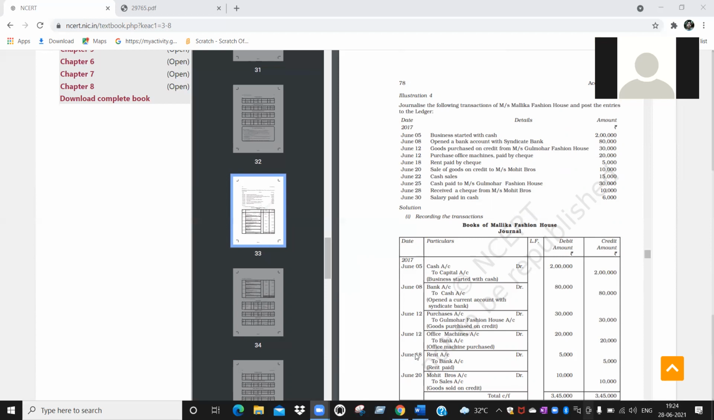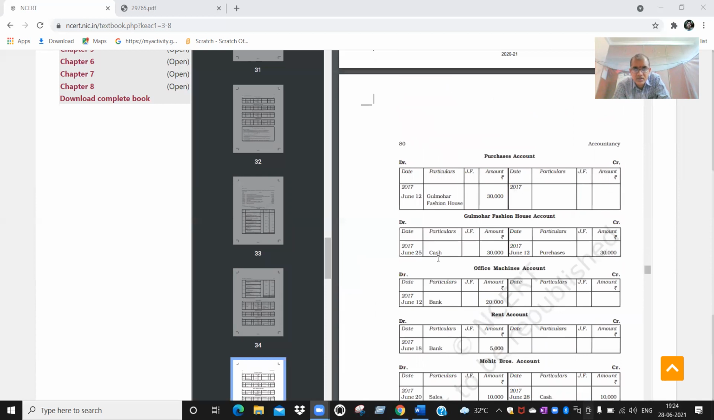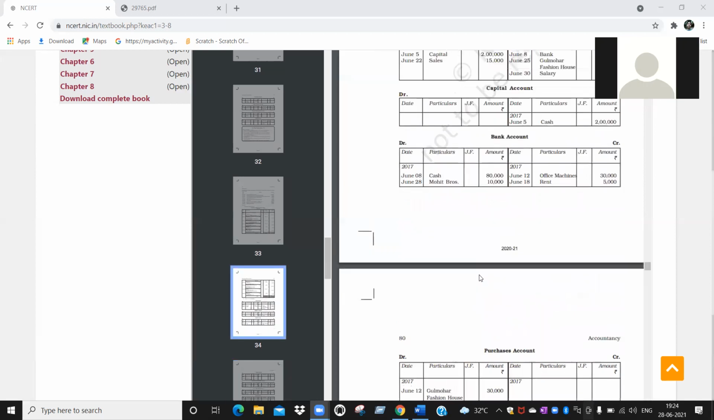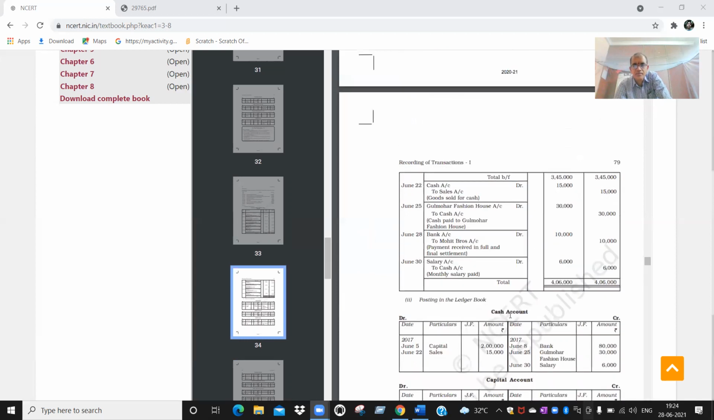Cash paid to him, what is the journal entry? You can see, Gulmohar Fashion House account debit to cash account. So in the Gulmohar Fashion House account, this cash will come on the debit side. See, to cash account, 30,000, on June 25th. Again, in the cash account, it will come on the credit side, by Gulmohar Fashion House account, 30,000.